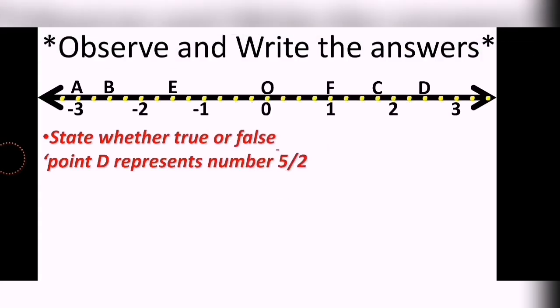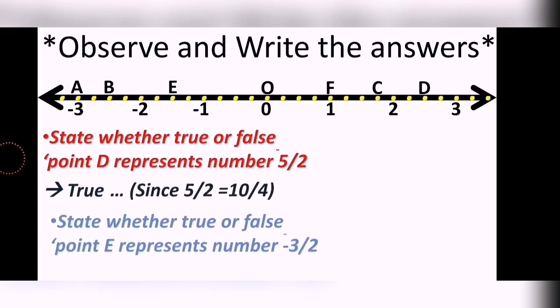Now the next question is over here presently. Point E represents minus 3 upon 2.